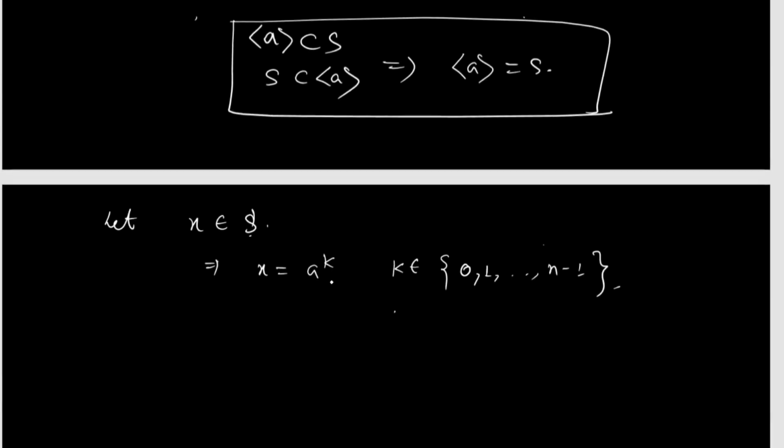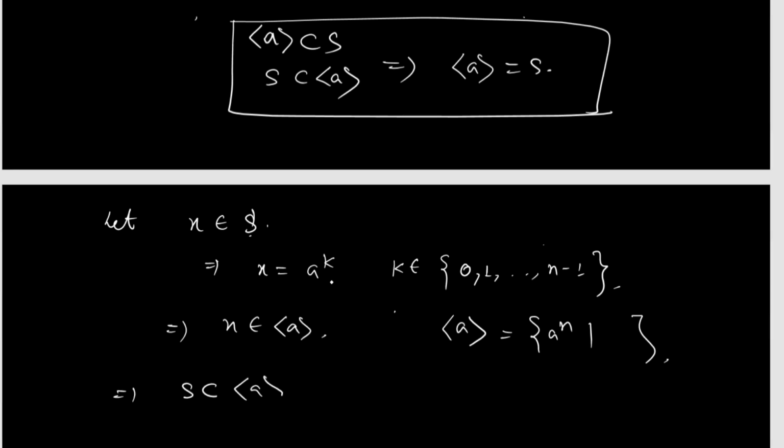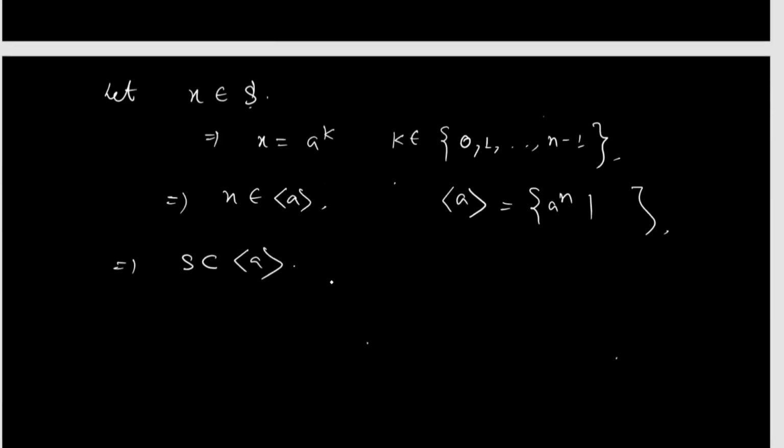We already know that every element of the generated subgroup is of the form a^n for n in Z. So x belongs to the subgroup generated by a, so S is a subset of it. This is equation 1.